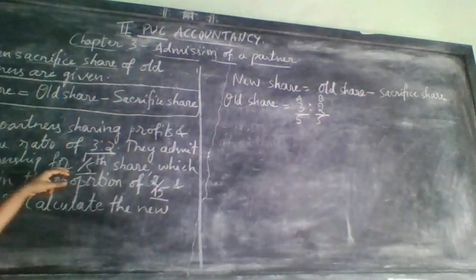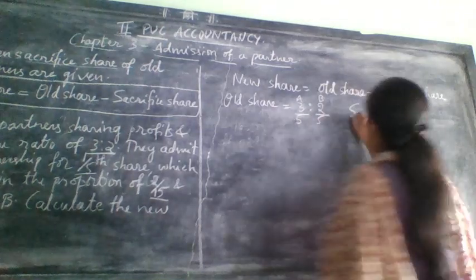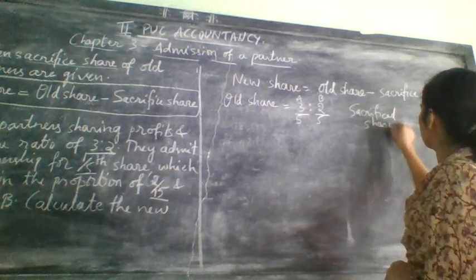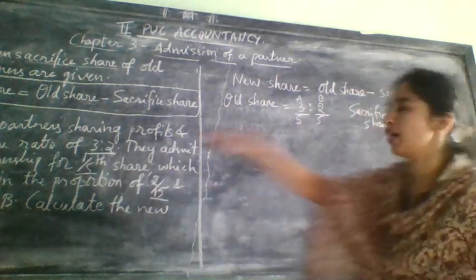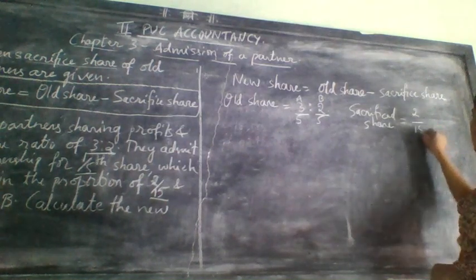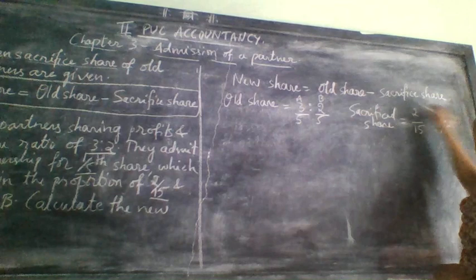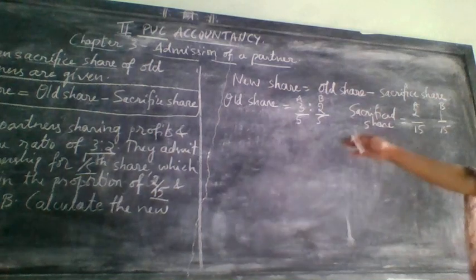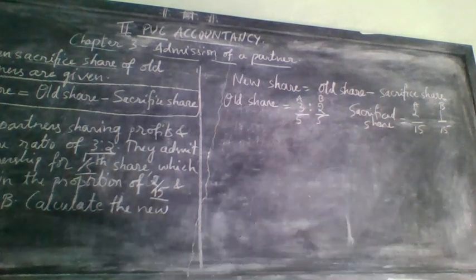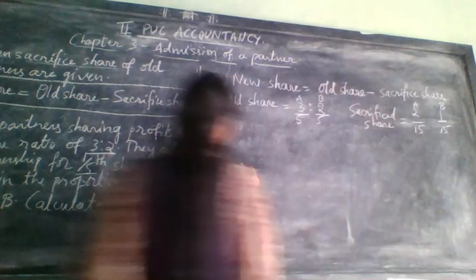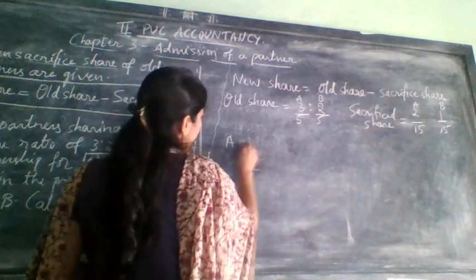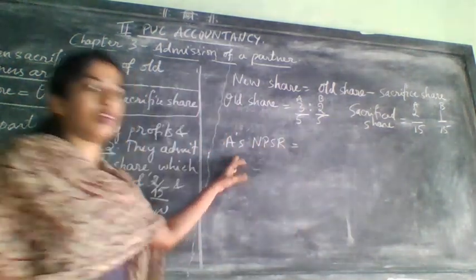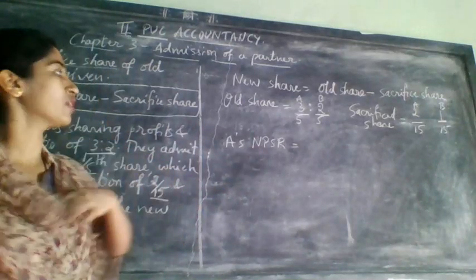Next they have given the sacrificed share or surrender share. How much did they give? 2/15 and 1/15. This is for A and this is for B. Next what we need to do? Next apply the values to the formula and solve the problem. But here again you can follow two methods of writing. So here I take A's new profit sharing ratio. I will write in short form. NPSR is nothing but new profit sharing ratio.